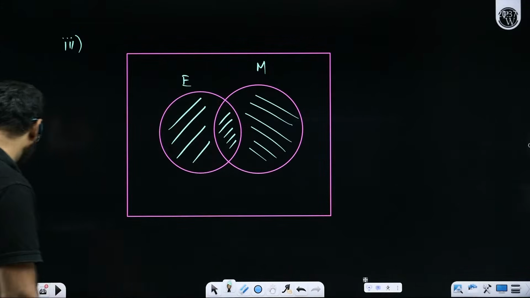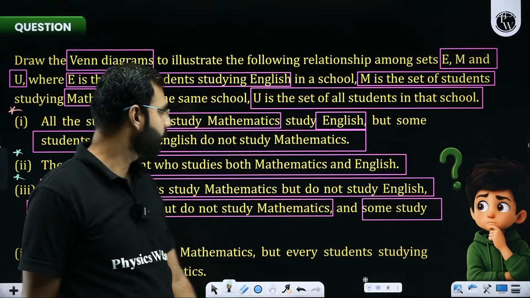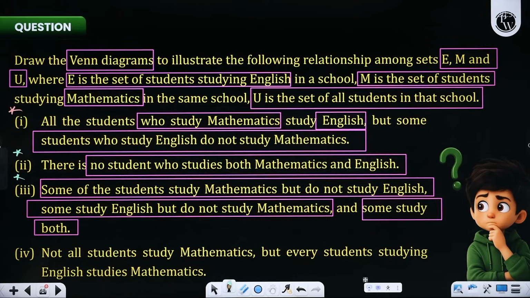In that case, can I take the liberty to give you the fourth one as a homework question? Shall we? Can I give you the fourth one to be tried by you? Will you try this question, the fourth one, by yourself?